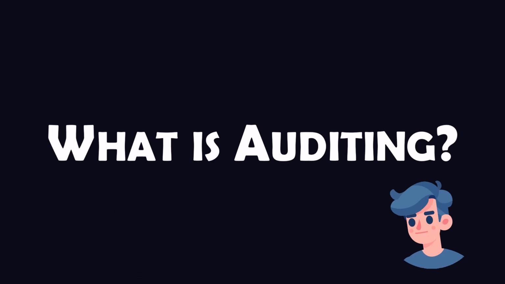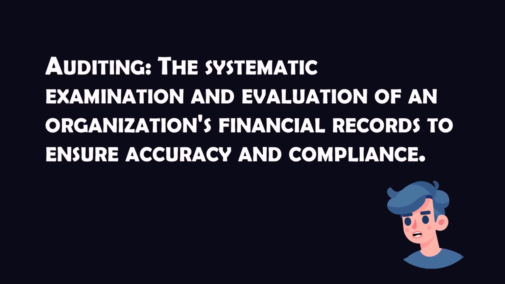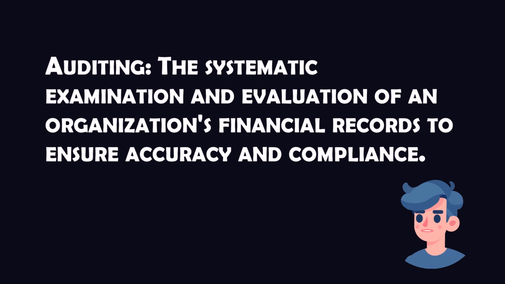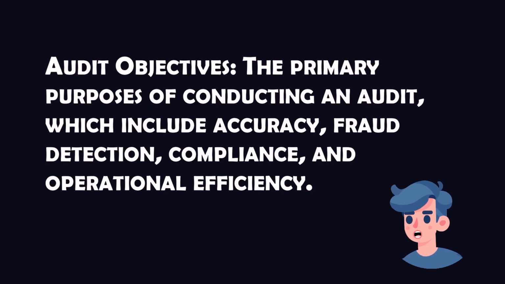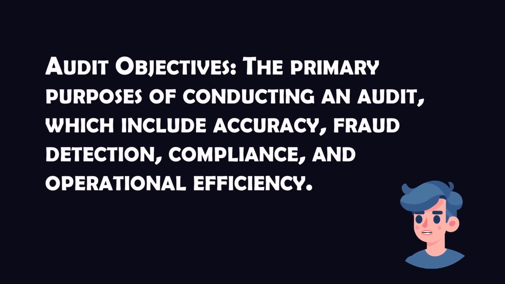Auditing refers to the systematic examination and evaluation of an organization's financial records. It's conducted to ensure that the financial statements are accurate and comply with any applicable laws and regulations. The primary objectives of an audit include ensuring the accuracy of financial statements, detecting fraud, ensuring compliance with laws and regulations, and evaluating the efficiency of an organization's operations.